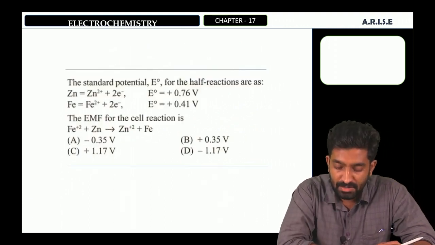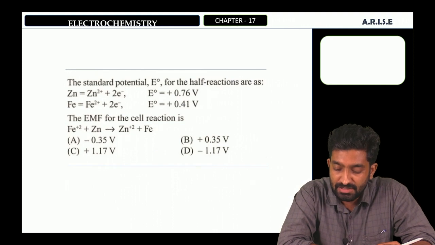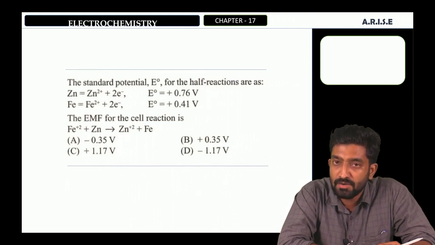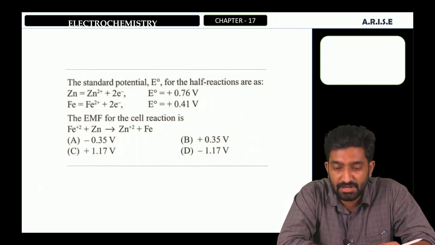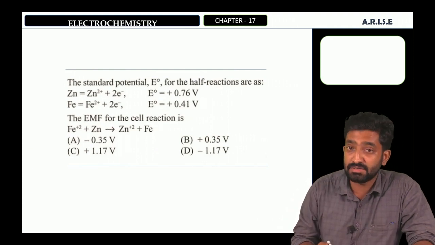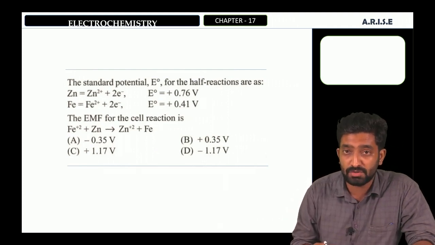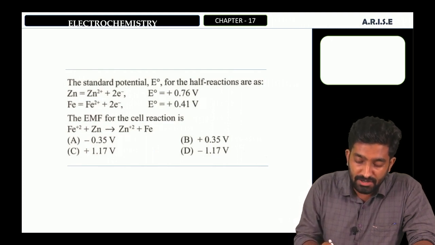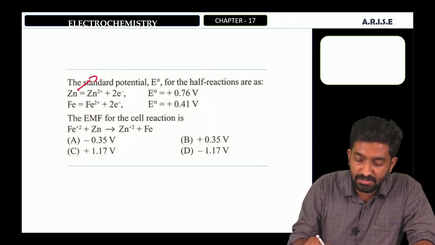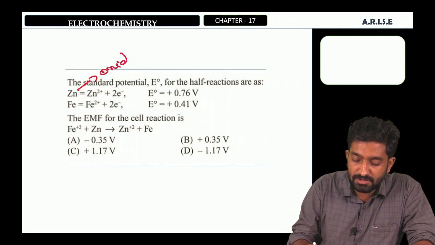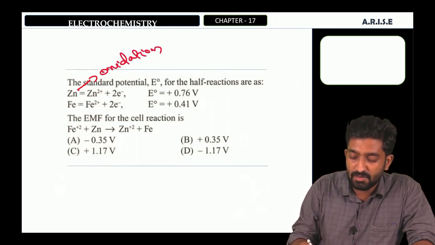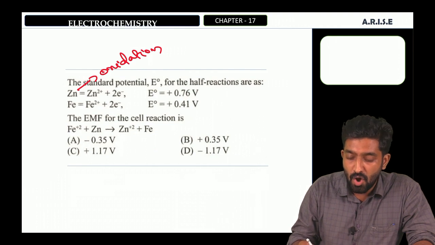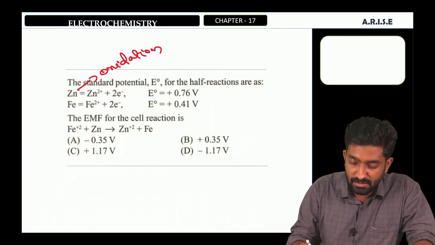Okay. The standard potential E0 for the half reactions are as follows. The first half reaction, Zn gives Zn2+ plus 2 electrons, that is losing of electrons. Losing of electrons is oxidation. Therefore, this potential will be oxidation potential.